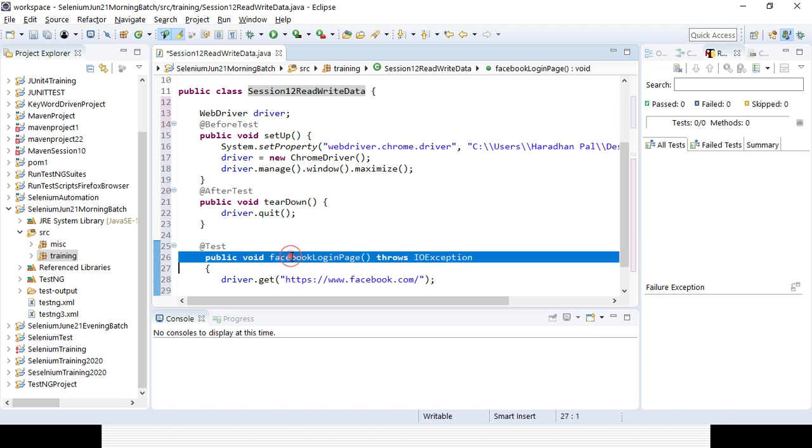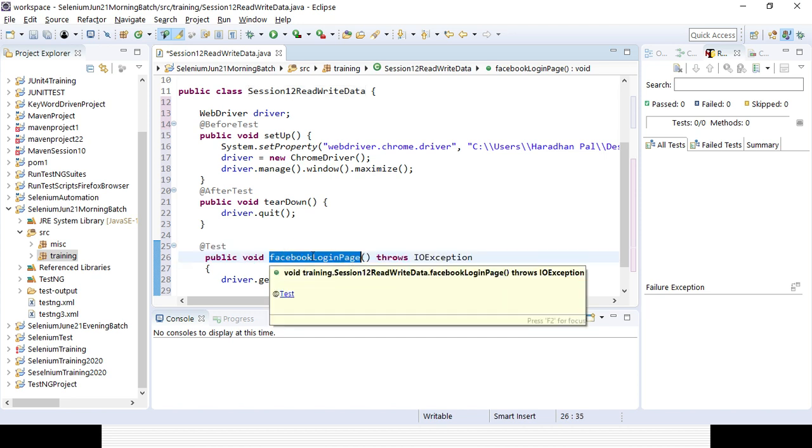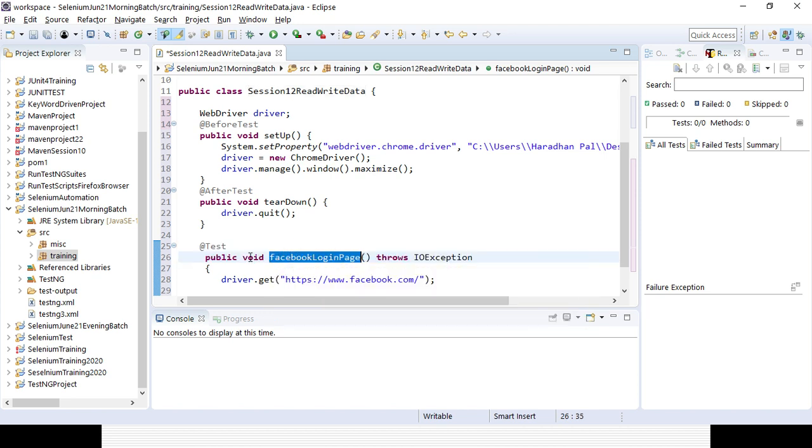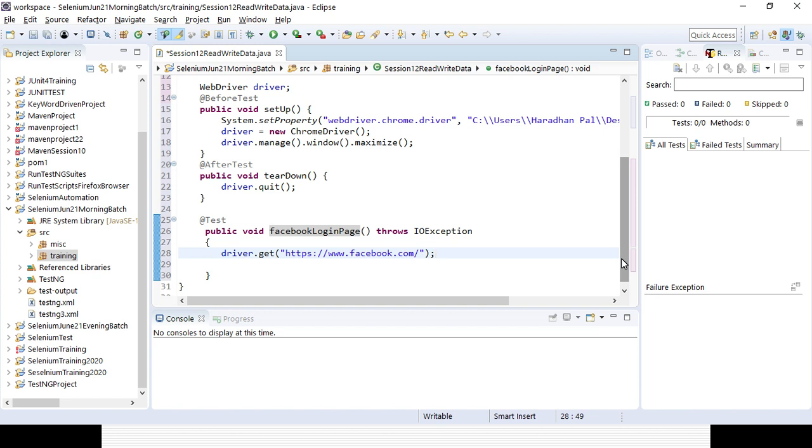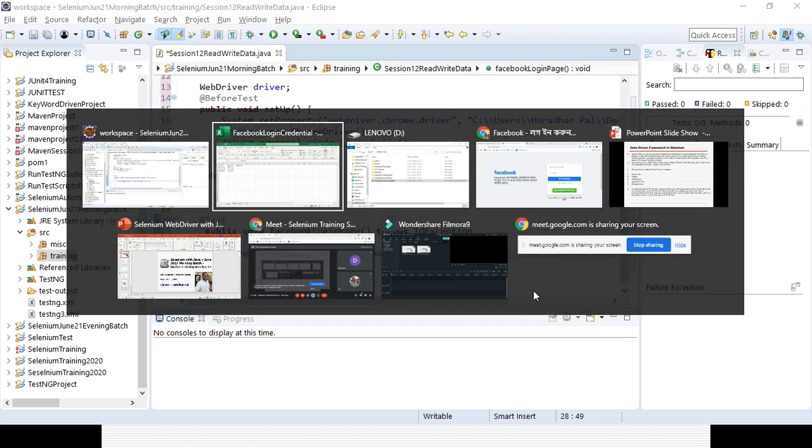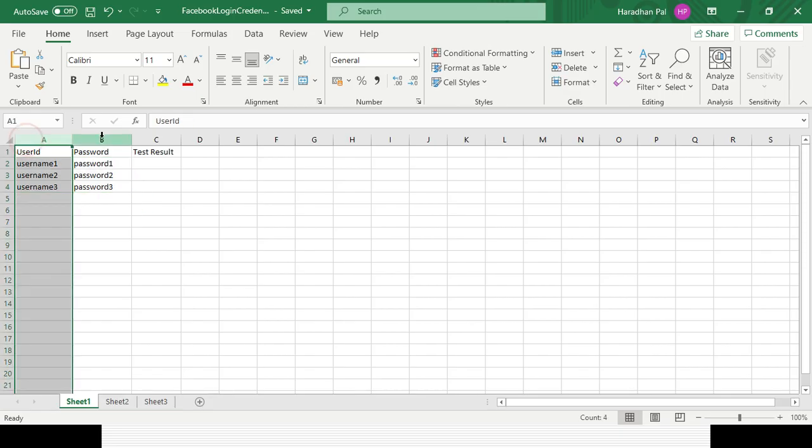So I want to open my Facebook page. This is the Facebook login page, that is my test case name, and here I want to open the Facebook page first. After that, I want to read the data from my Excel sheet, that means the user ID and password columns.